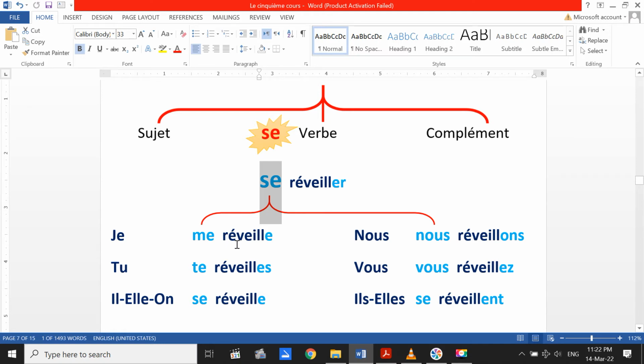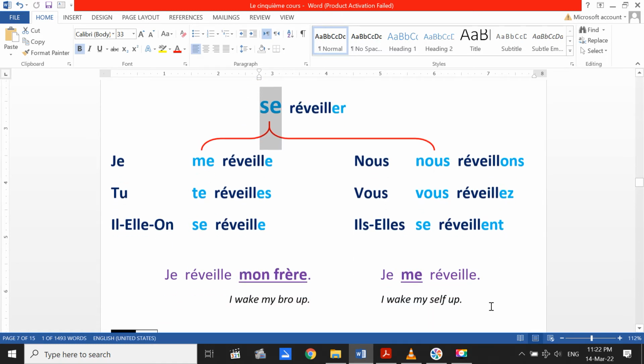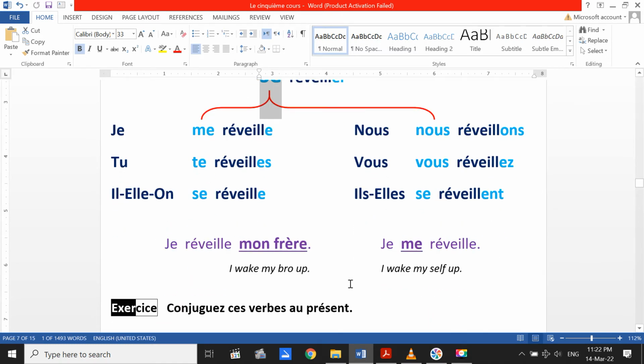Je me réveille. Tu te réveilles. Il se réveille. Elle se réveille. On se réveille. Nous nous réveillons. Vous vous réveillez. Ils, elles se réveillent. So what is the difference between réveiller only and se réveiller? Here, je réveille.